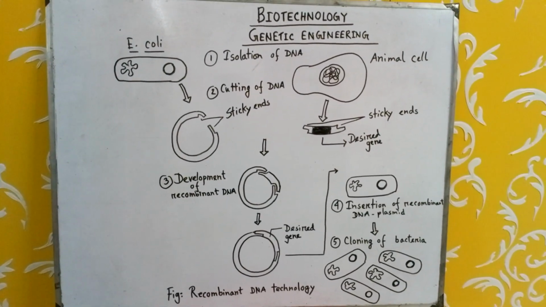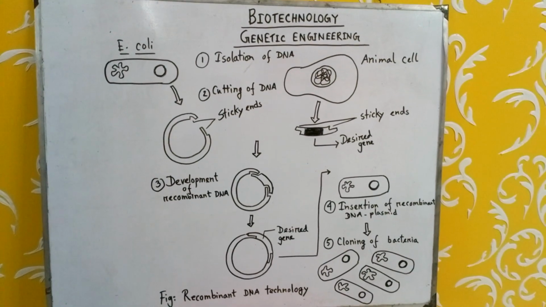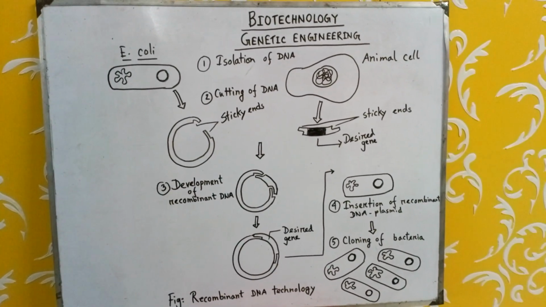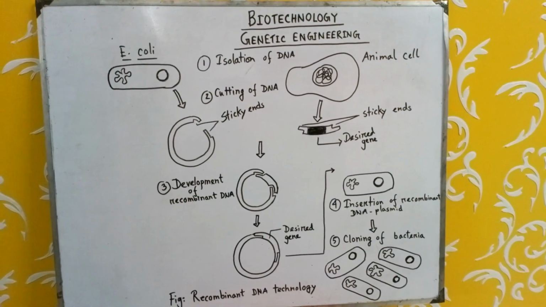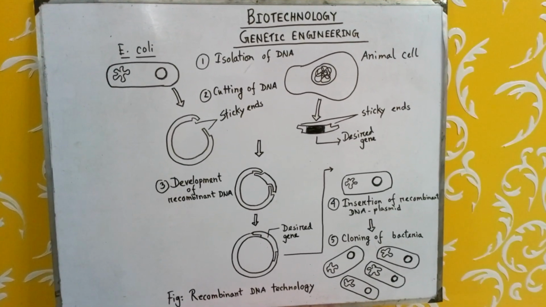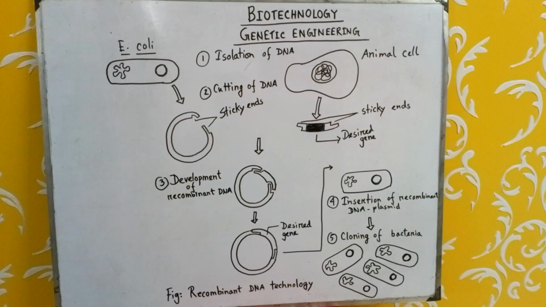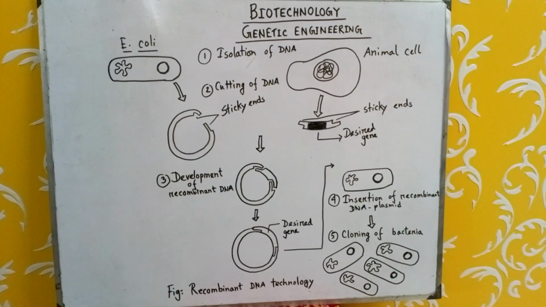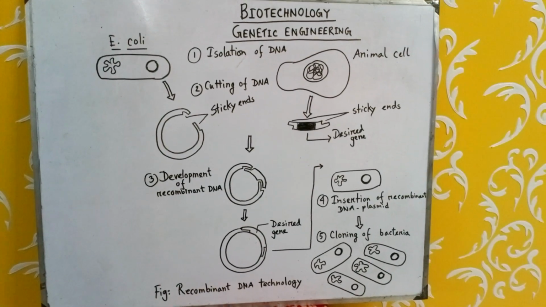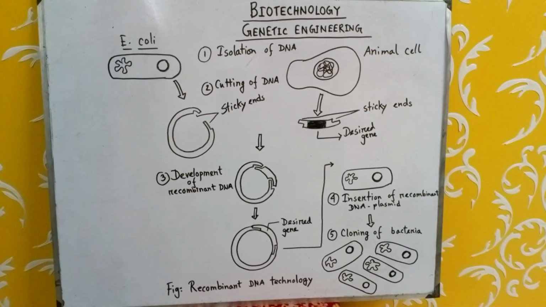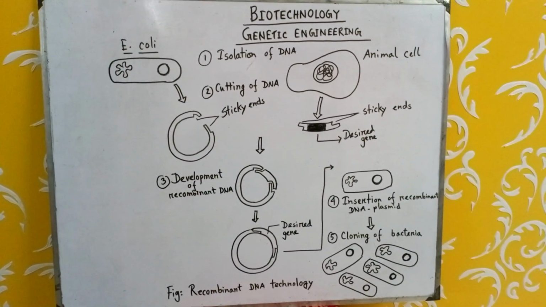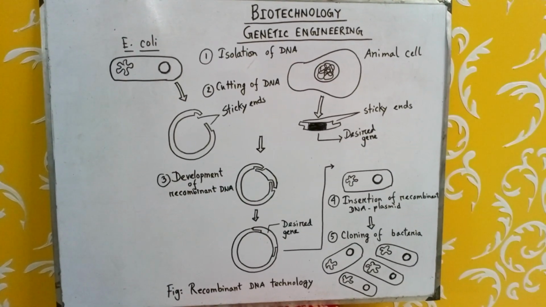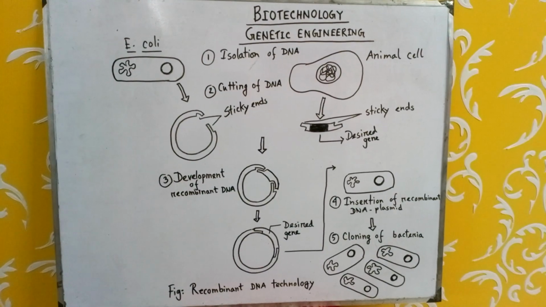We have to know what genetic engineering is. The process through which DNA with a desired gene is transferred from one organism to another is called genetic engineering, and this is done to produce new characteristics. The new DNA that is produced, which contains the desired genes, is known as recombinant DNA.